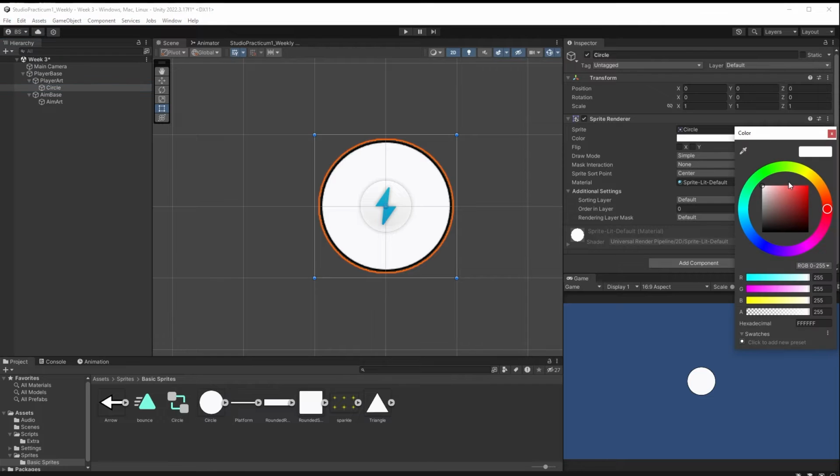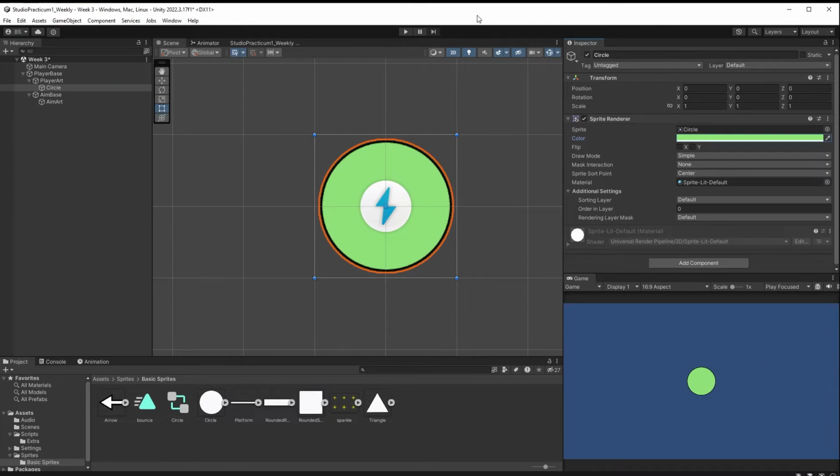Let's actually give it a color. Let's change it to like a green, maybe like that, just so we can see it. So I've got a circle in there for now that's going to act as my art just temporarily. I'm going to do the same thing with my aim art. I'm going to grab this arrow and I'll just drop it underneath the aim art.